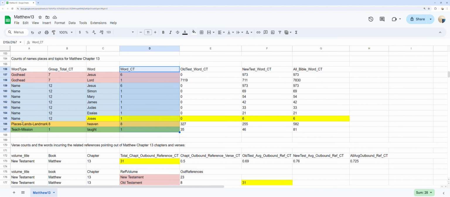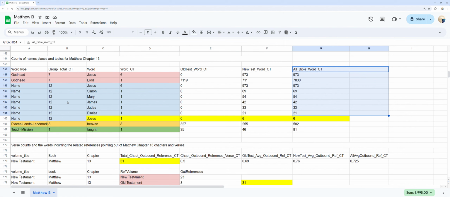You can see one location listed at the bottom in orange as places, lands, and landmarks. As well, you can see the topics of Teach Mission 1 row at the bottom as well. You can see one row in yellow that has the name Hosea's, only used 6 times in the Bible. You can see the total counts for those places in the New Testament, Old Testament, and both combined out to the right.